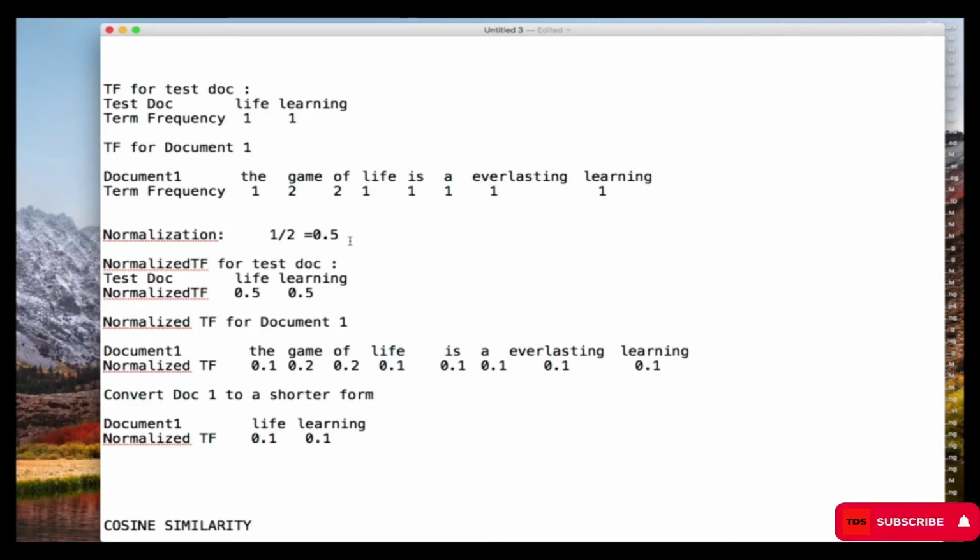In the same way, if you pick this one, they appeared one time out of 10, so that is going to be 1 out of 10, which is nothing but 0.1. This one appeared 2 times, so it's going to be 2 out of 10, which is nothing but 0.2. So we do it for all of them over there. Let me get rid of this, and I hope you get to understand what we did over there.